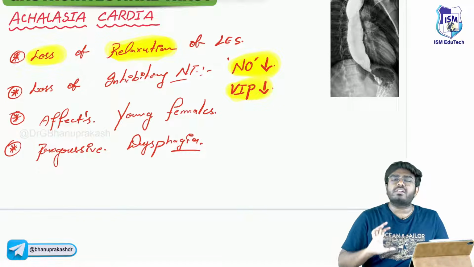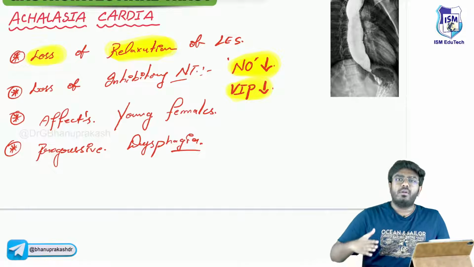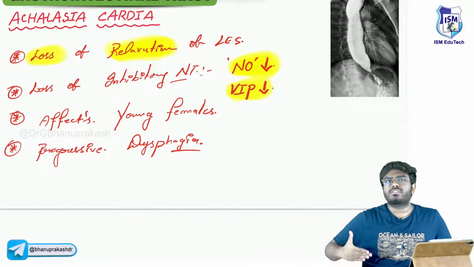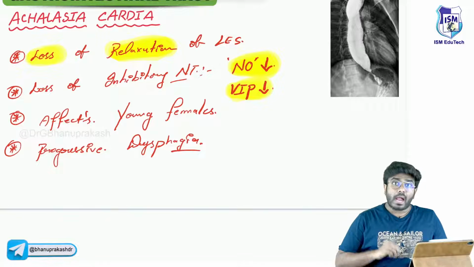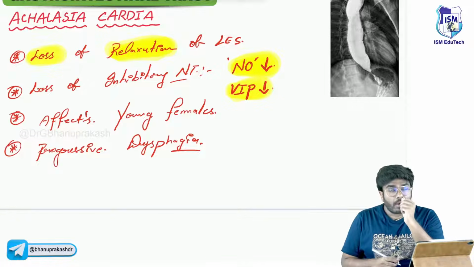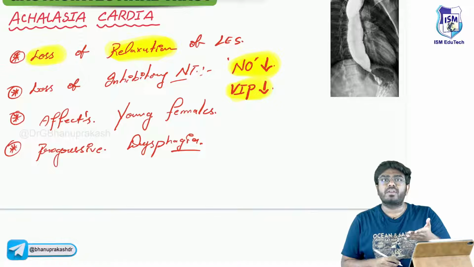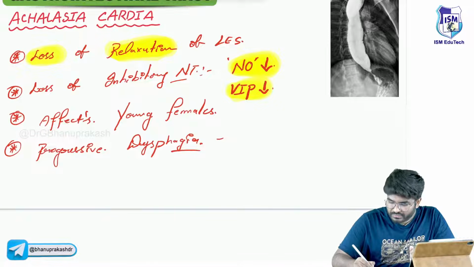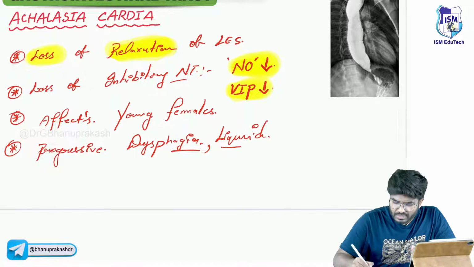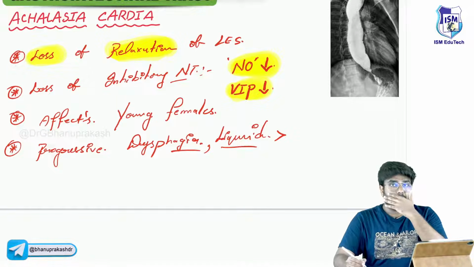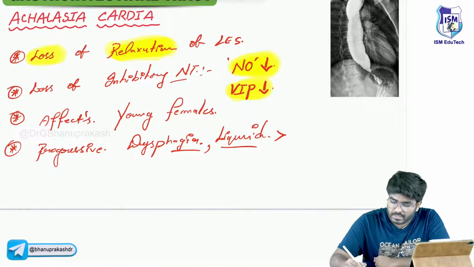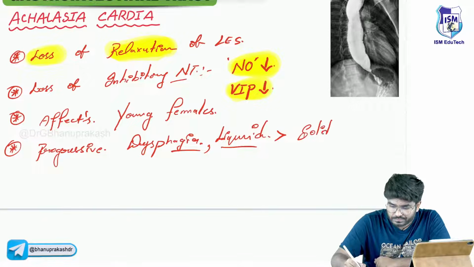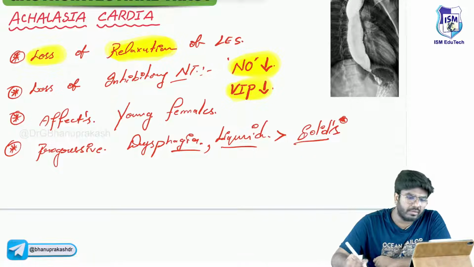Even taking liquids will be very difficult. So initially the dysphagia is seen for the solid foods, followed by dysphagia for the liquids. And importantly, there will be more dysphagia for the liquids. The patient is going to have more dysphagia while taking the liquids than solids. This is very important.